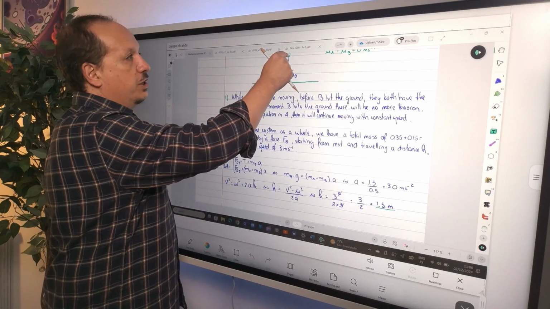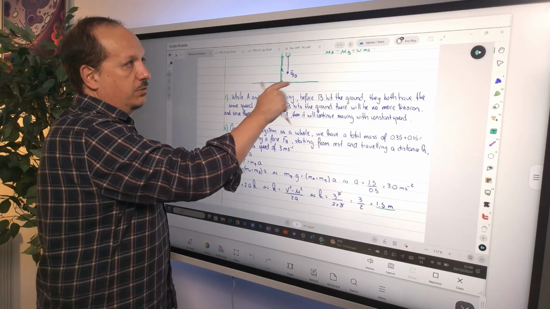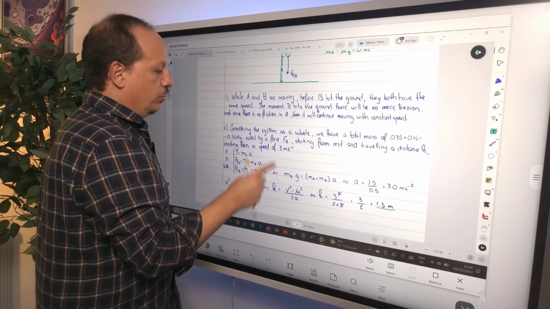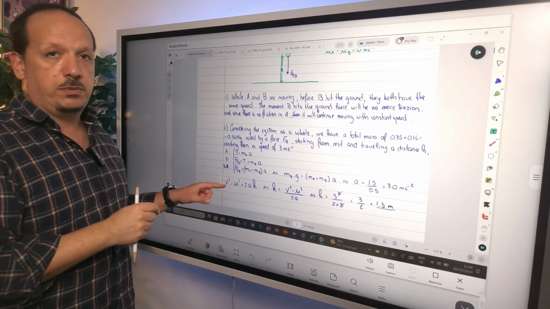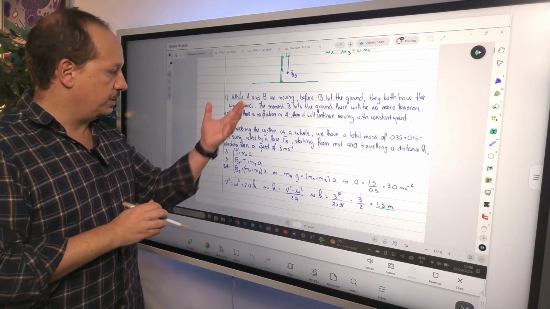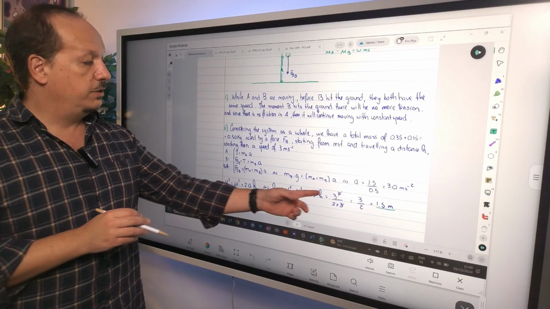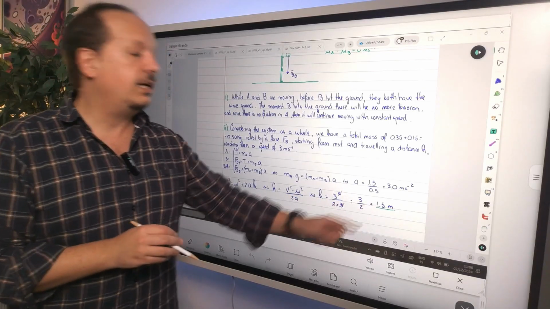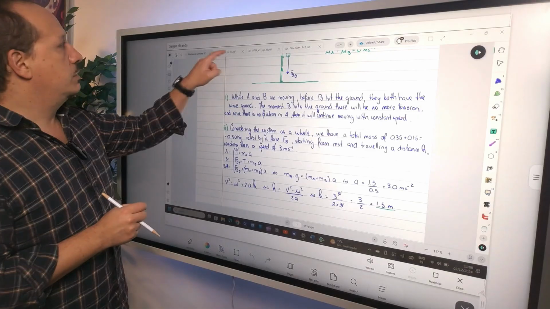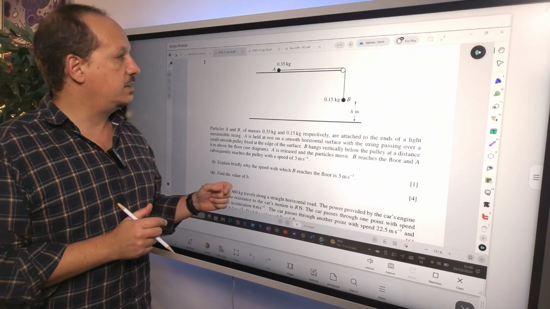Because the initial speed over here is 0. The speed with which it hits the ground, the question said, and you answered in 1, is 3 meters per second. You know the acceleration, so you can use this formula, v squared equals u squared plus 2ah, now adapted to the situation. And h equals v squared minus u squared over 2a. Just substitute, and you'll get the height of 1.5 meters. Okay? So again, a total of 5 points for this question.